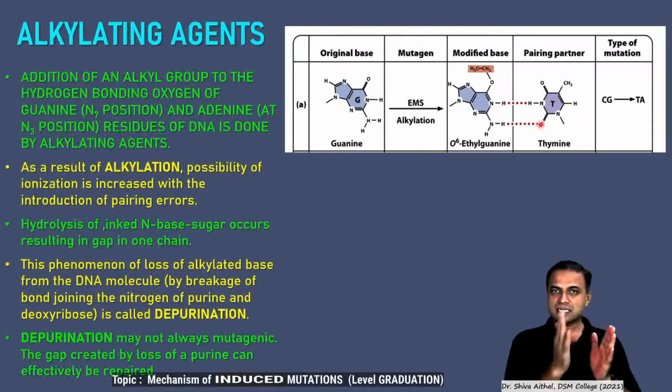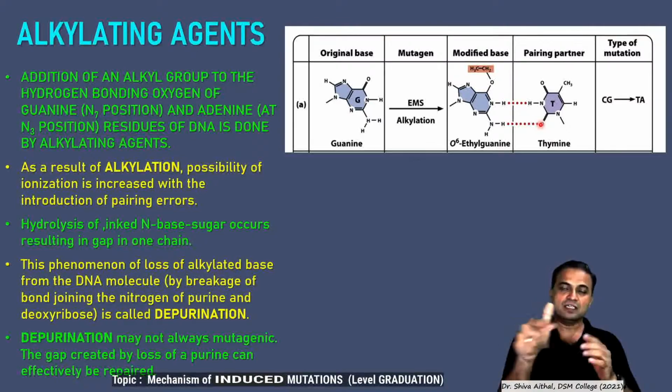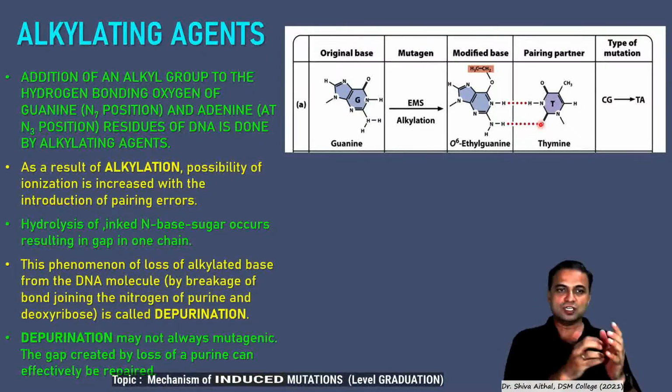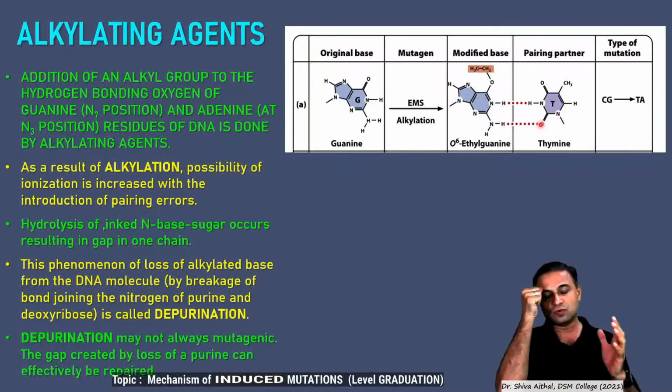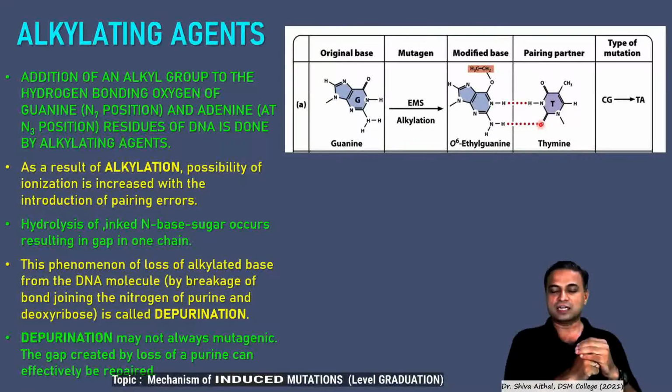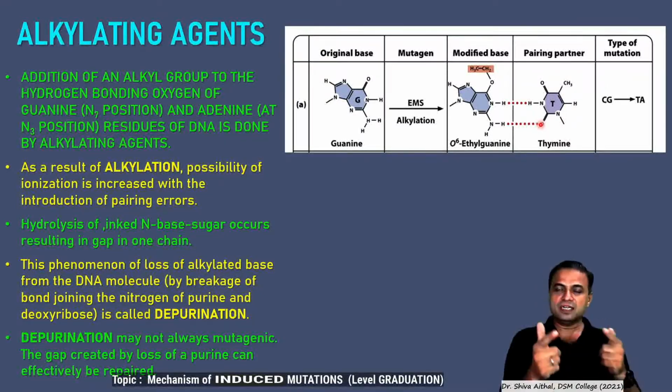So that is the second part of the reaction, that it can attach with thymine when there is a modified base. But initially it just depurinates from the site of its reaction, and ultimately during the next rounds of replication, this GC base pair which was there gets converted into an AT base pair.